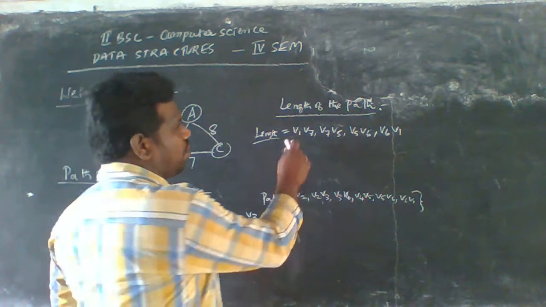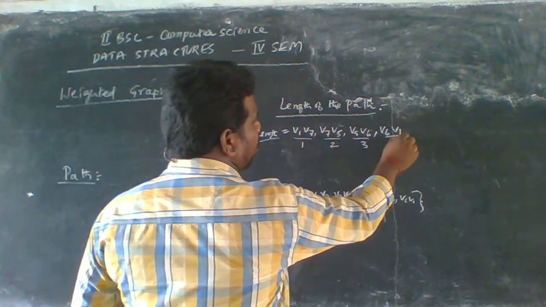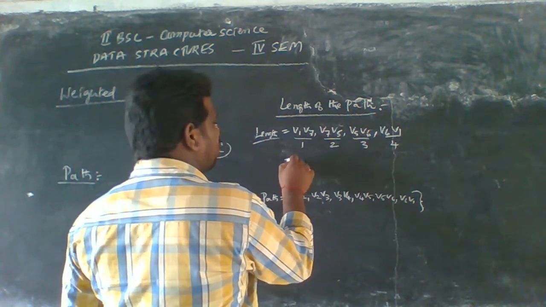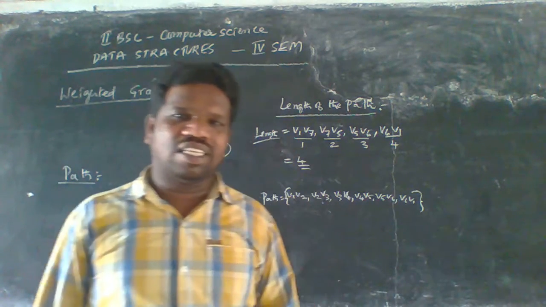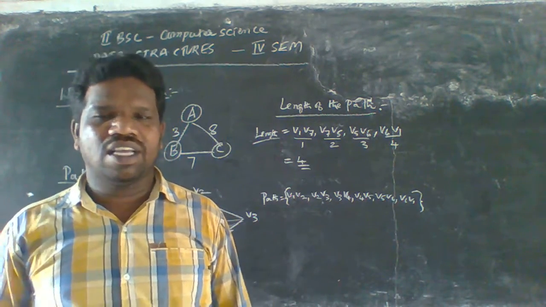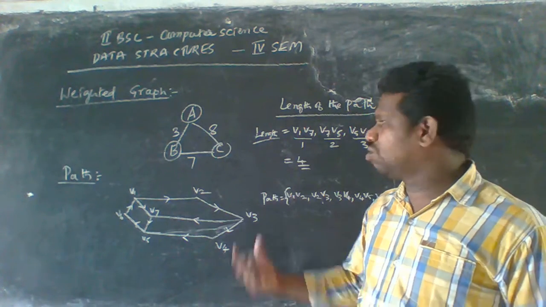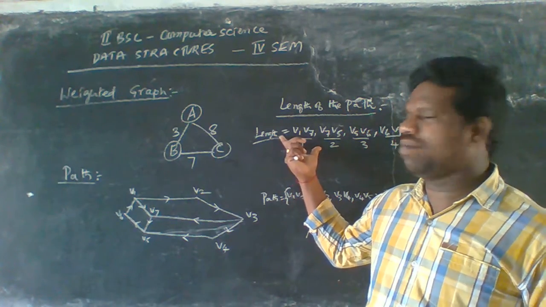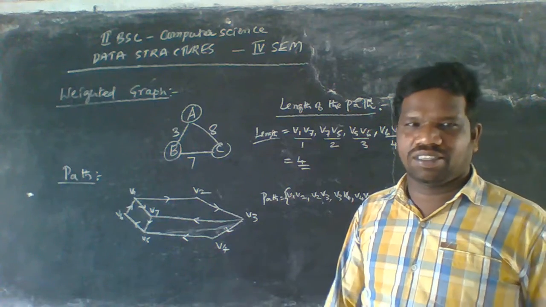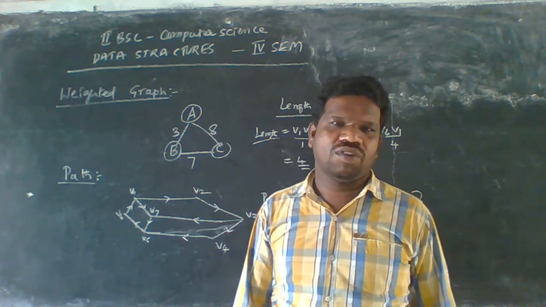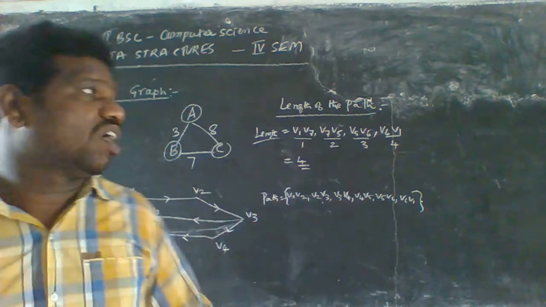V1 to V7 is the first edge, then the second edge, third edge, and the fourth edge. In total, 4 edges are formed here. This is how to find the length of the given graph. The length is found using the directions only.